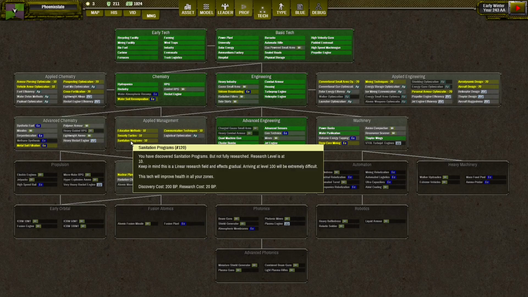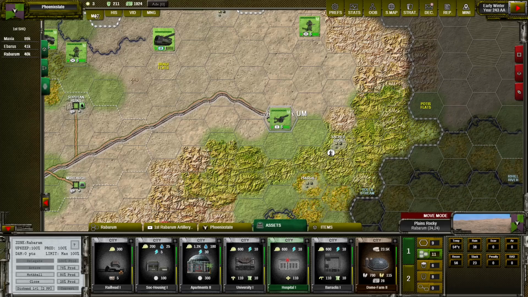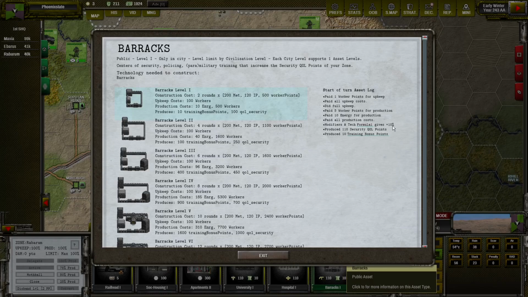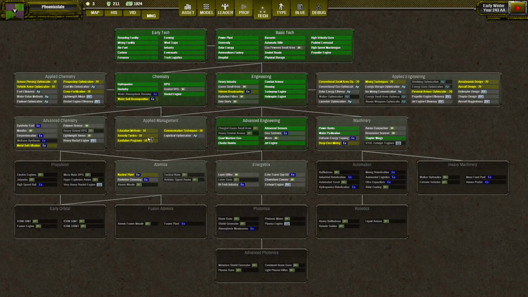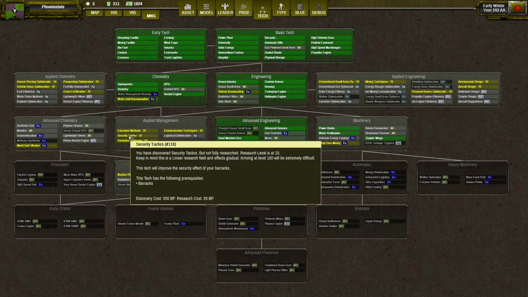And the number of this technology is 120. So if we go to Barracks, you can see that Barracks also have a 10% increase. And if we hover, we can see that technology number 119 is used in the formula. So if we go here, we can see that this is technology 19, security tactics. So it's a good way to increase the output of quality of life buildings.